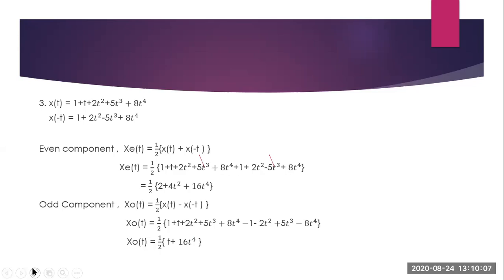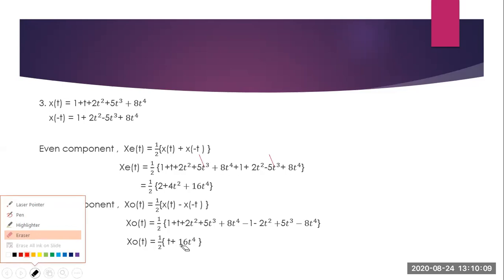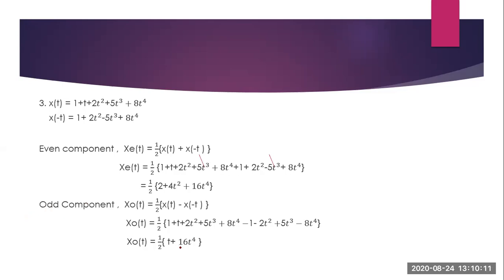Okay, here I had written 16t raised to 4, and that is wrong. Instead, what you have is t plus t, which is 2t, and 5t cube plus 5t cube, which is 10t cube. So the answer is half of 2t plus 10t cube, that is t plus 5t cube.